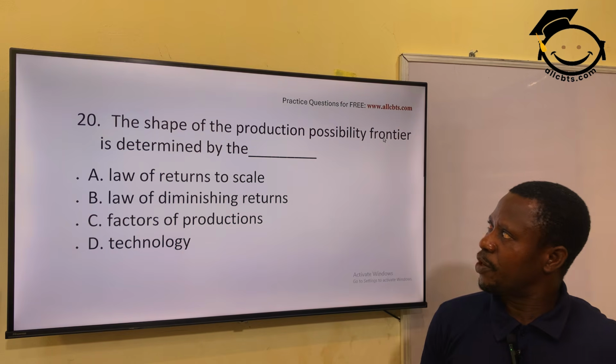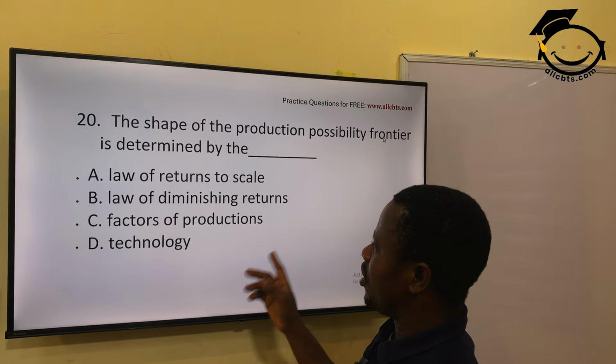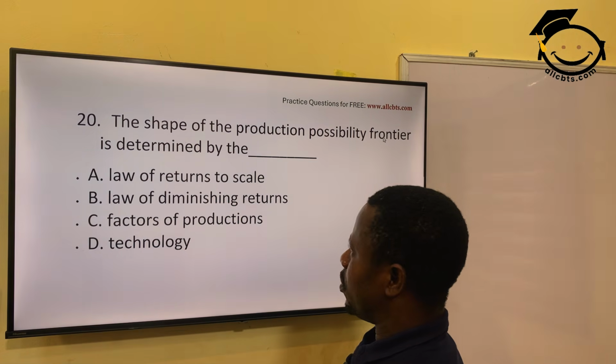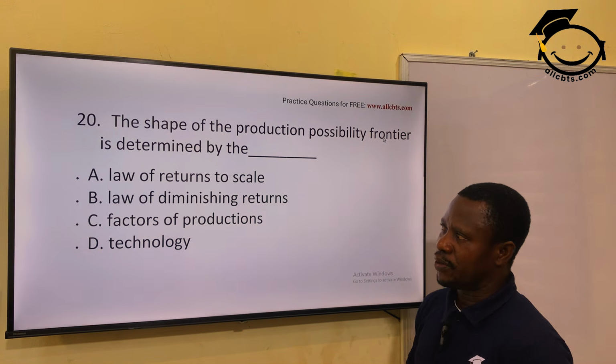Okay? The shape of the PPC frontier is determined by the law of returns to scale, diminishing returns, and the factors of production technology. We answered a question similar to this earlier. That's the law of diminishing returns.